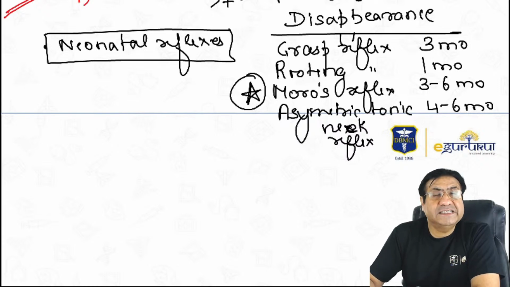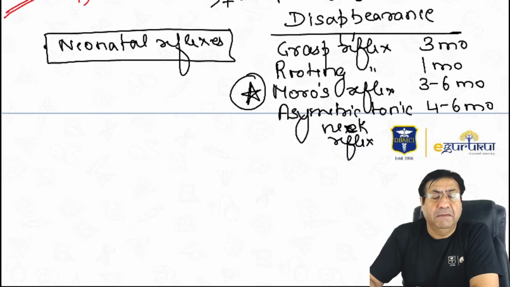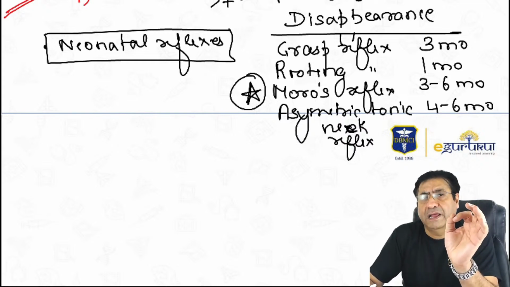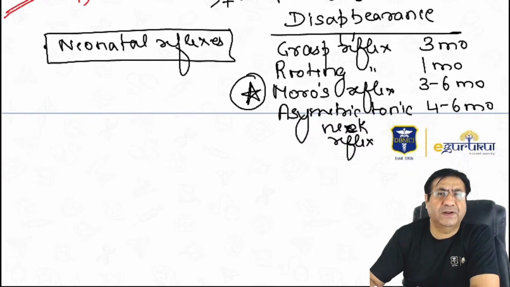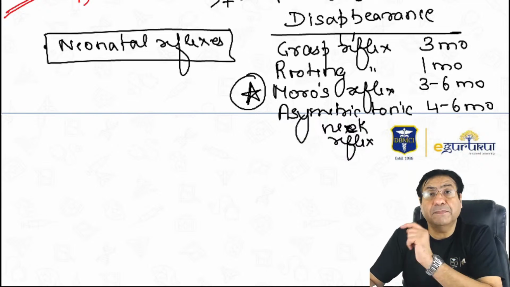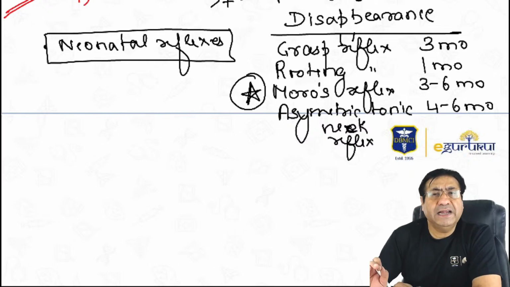Now, there are some reflexes which do not appear before birth. They appear after birth, like the parachute reflex. Parachute reflex is not a primitive reflex. Another very important question, FMGE exam: which of these neonatal reflexes is not a primitive reflex? Parachute reflex is not a primitive reflex. It appears after birth. And parachute reflex never disappears. When does a parachute reflex appear? It appears at 6 to 9 months after birth. And it never disappears.